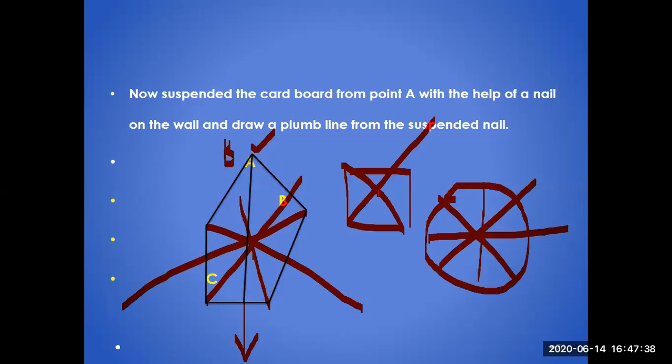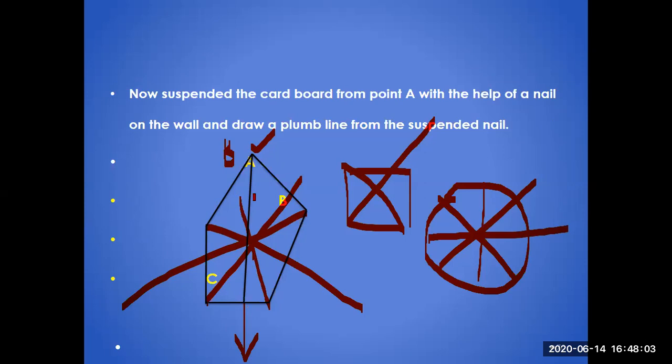These are different techniques, but if you are asked how you will calculate the CG of an irregular body, you will say we will make a bore at all corners of that irregular body. With the help of a nail we will hang it vertically, and we will hang a plumb line with the nail, and we will draw along the direction of the thread or string of the plumb line.